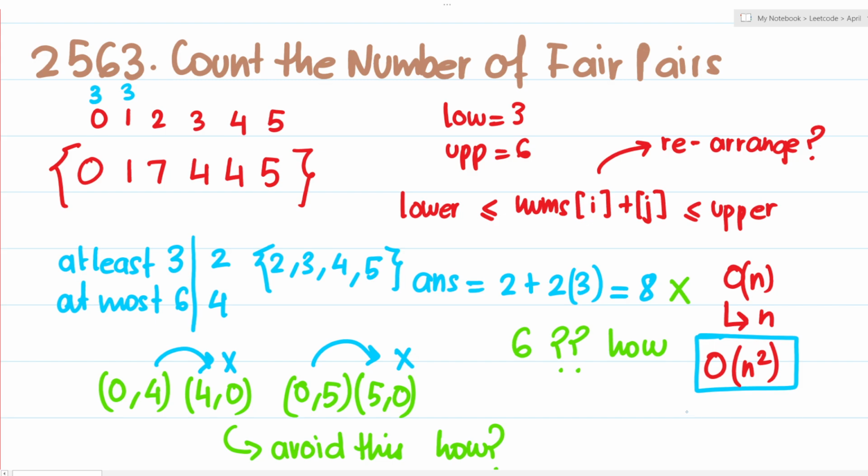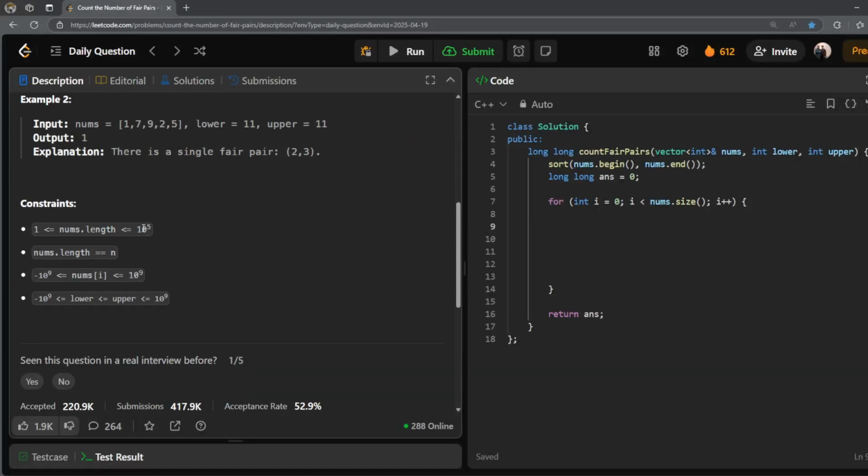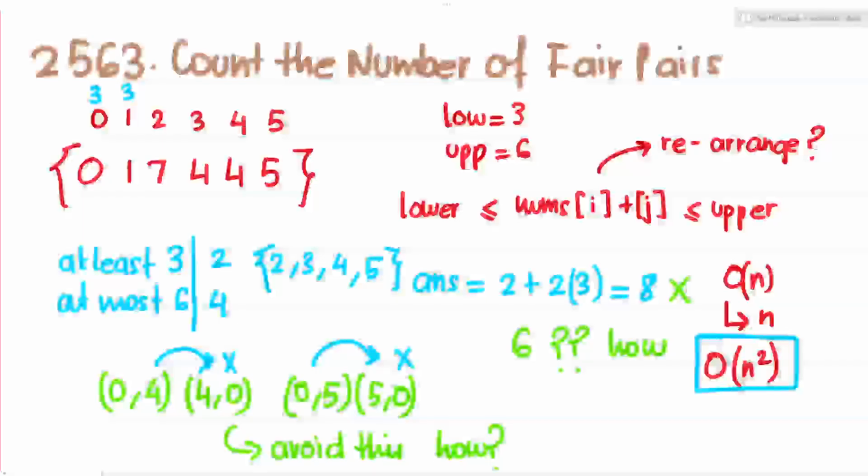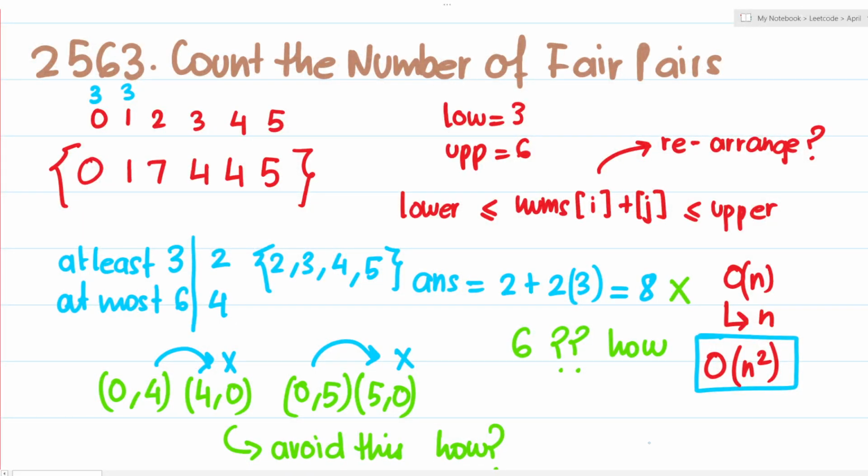Now, if we take a look at the constraints of our problem, n is 10 to the power 5. So if we are doing O of n squared with 10 to the power 5, then that means 10 to the power 5 squared. And this is way beyond our acceptable limit, which is 10 to the power 8, isn't it? So maybe we need to do something better than O of n squared, maybe something on the level of n log n, or maybe something on the order of O of n. Now the question is, how do we do something which is better than O of n squared? Take a moment at this point, pause the video and think about it.